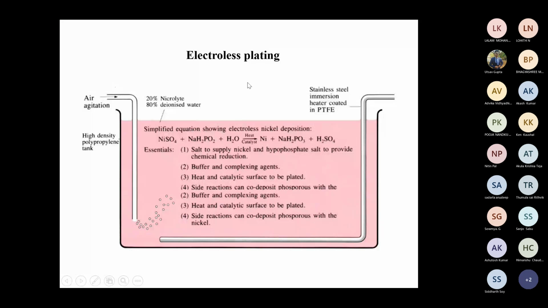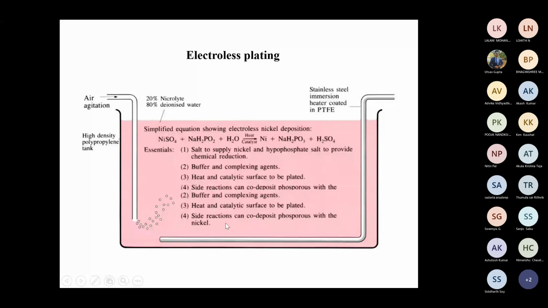If you now immerse a substrate, the nickel will be deposited on top of the substrate. A nickel salt supplies the nickel and a hypophosphite salt provides the chemical reduction, with a buffer and a complexing agent, and heat and a catalytic surface are required for plating. If a catalytic surface is used, it will be easily plated, and a side reaction can co-deposit phosphorus with the nickel.